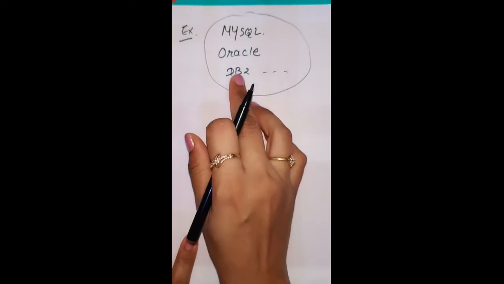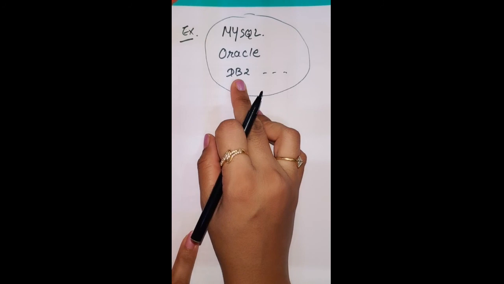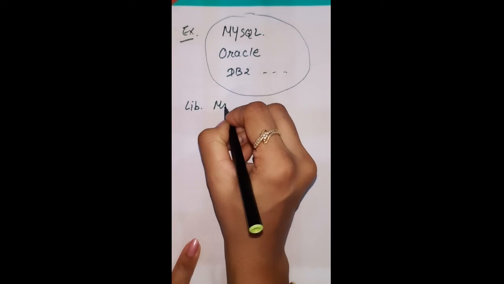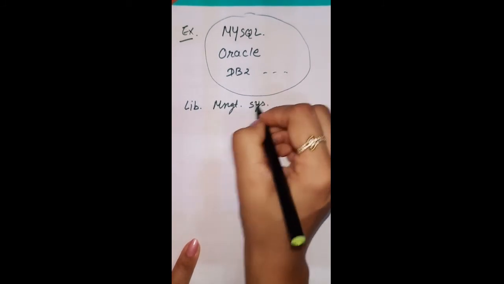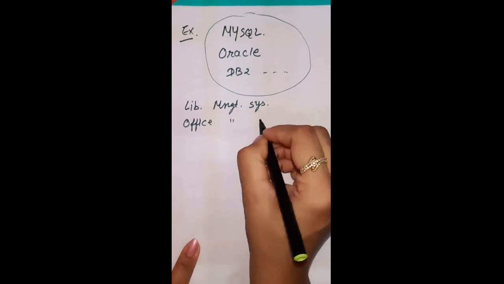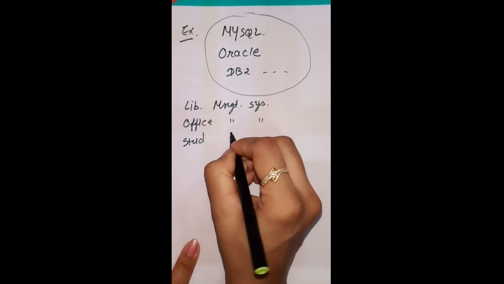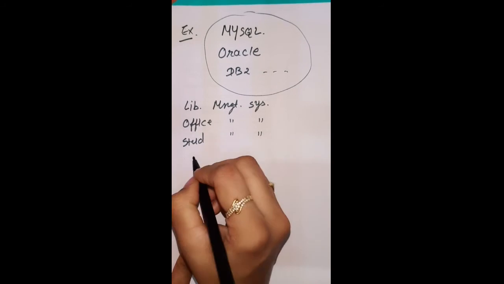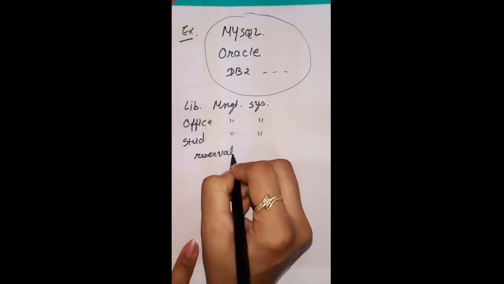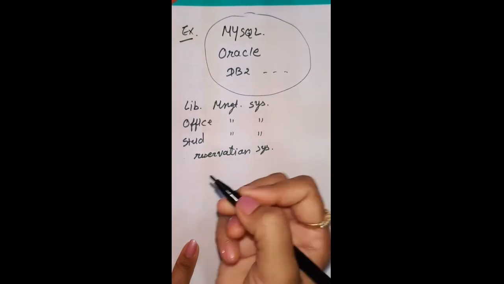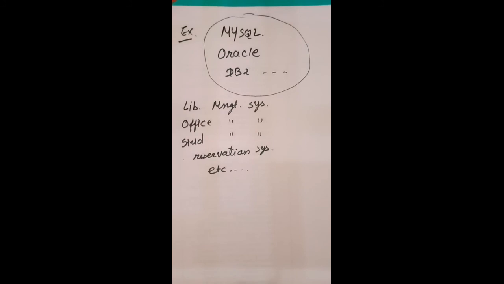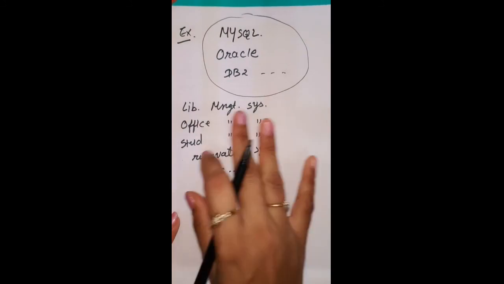Using this type of software we can make different applications like library management system, office management system, student management system, then railway reservation, airline reservation, any reservation system, and so on. So all these systems are examples of applications made using these database software. Okay, so this is all about the database.